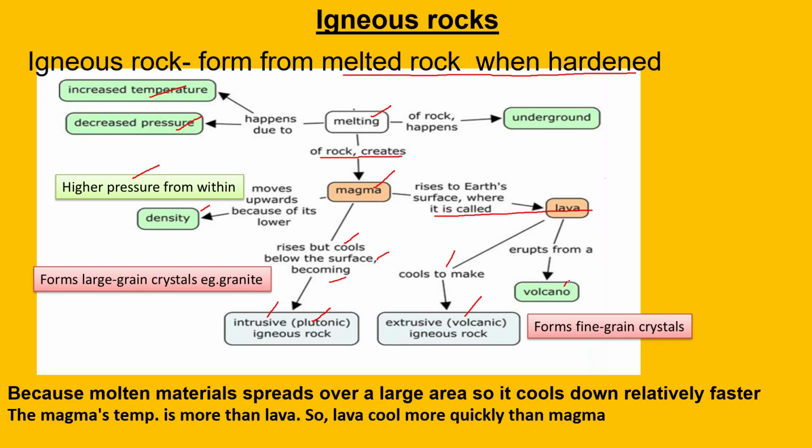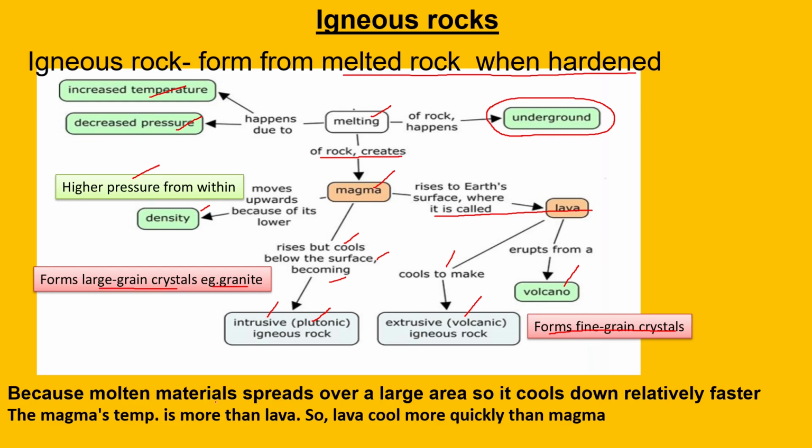They form the volcano also if it is too thick, and melting of rock happens underground, as we have learnt in the interior of the earth crust. Extrusive volcanic rocks form fine grain crystals, whereas intrusive has large grain crystals like granite.